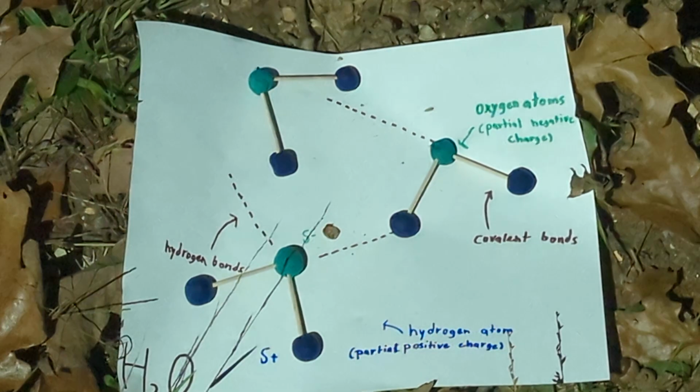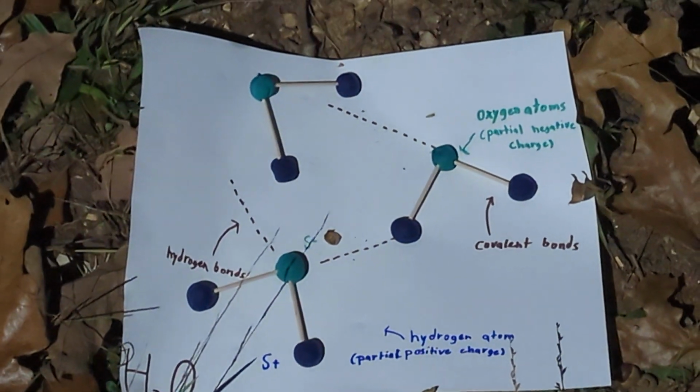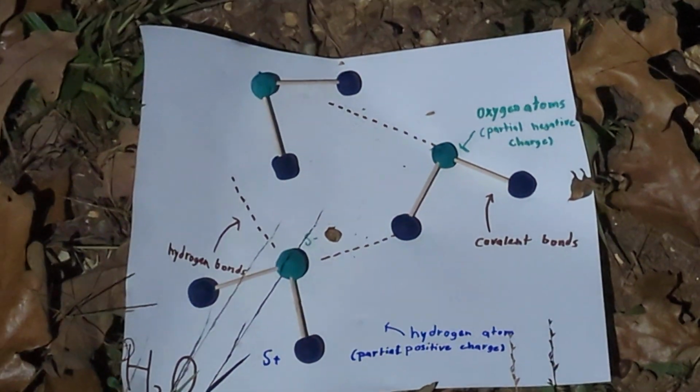Water is a pure substance that is also a compound. It is a compound because it's composed of hydrogen and oxygen, and it's a pure substance because it's composed of only one type of molecule.